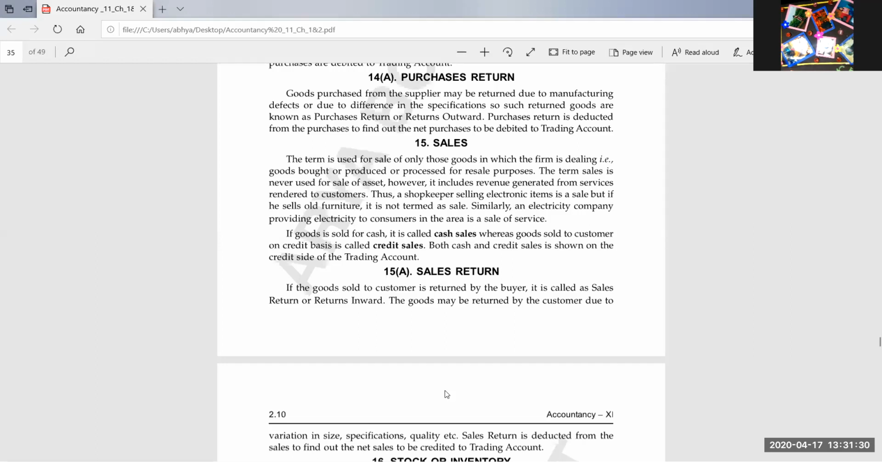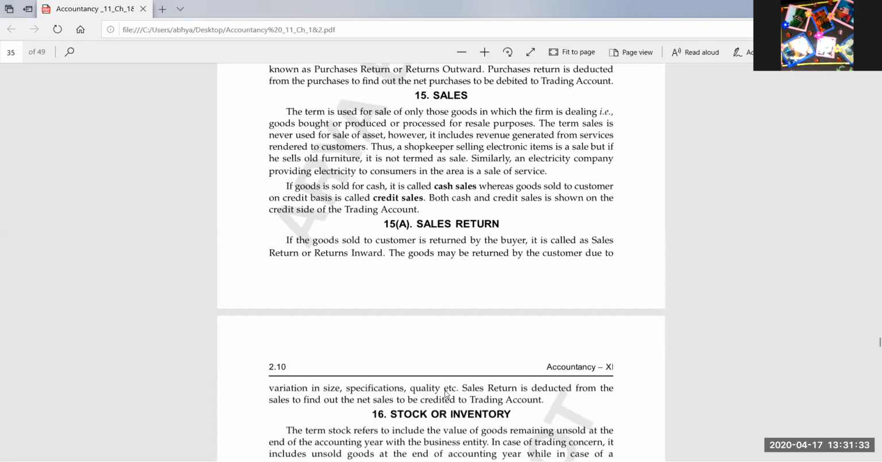Okay, so suppose, as I told you earlier, I have sold one sofa for 60,000 and one chair for 15,000. So the total sales were 75,000. Now find out the net sales. What will be the net sales? Earlier I told you to find out net purchases. Now I am telling you to find out net sales. The same formula you have to use.